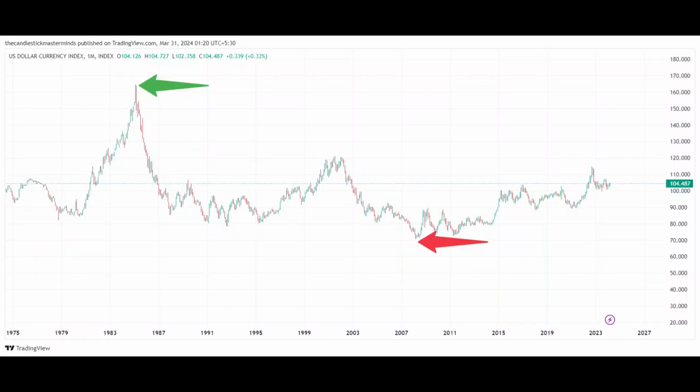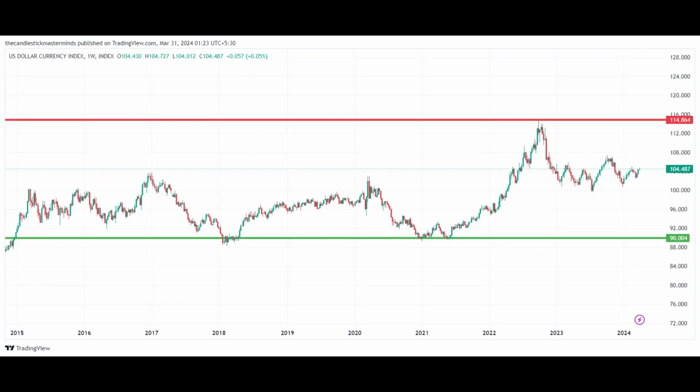The US dollar index has risen and fallen sharply throughout its history. It reached an all-time high in 1984 at nearly 165. Its all-time low was nearly 70 in 2007. Over the last several years, the US dollar index has been relatively range-bound between 90 and 115.